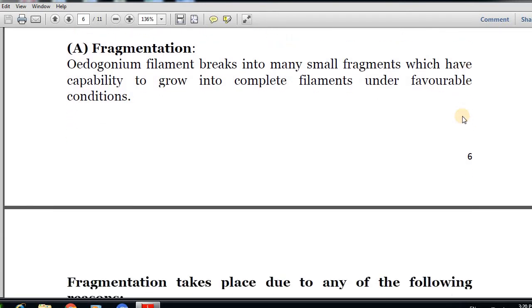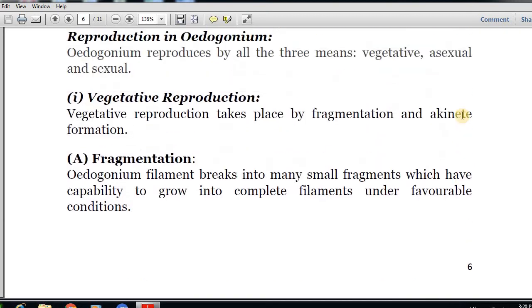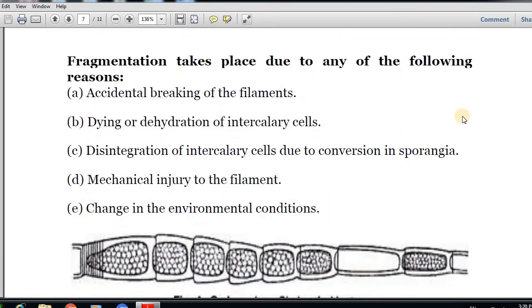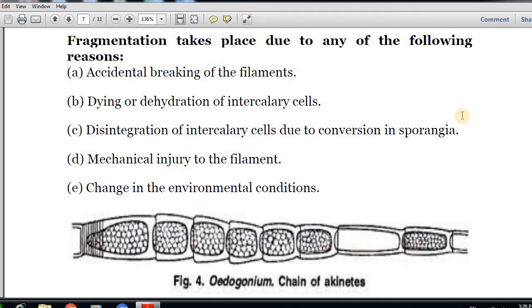Just like Spirogyra, where you have already studied the fragmentation process, the filament is broken down into small fragments, and each and every fragment is capable of developing as an individual filament. This is one type of reproduction, and it is a part of the vegetative manner of reproduction. The fragmentation takes place due to any of the following reasons. So why is the fragmentation taking place, due to which reasons is it occurring?